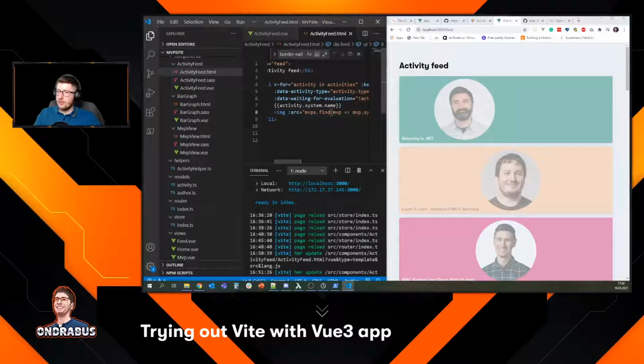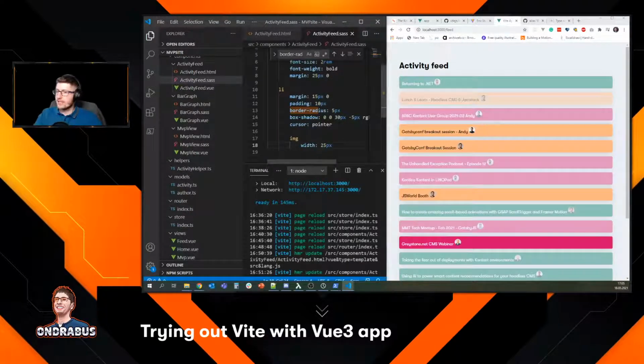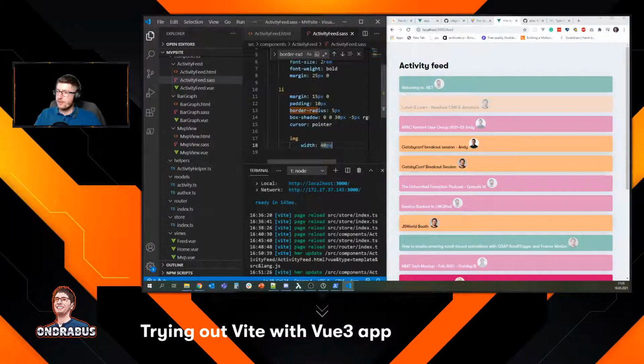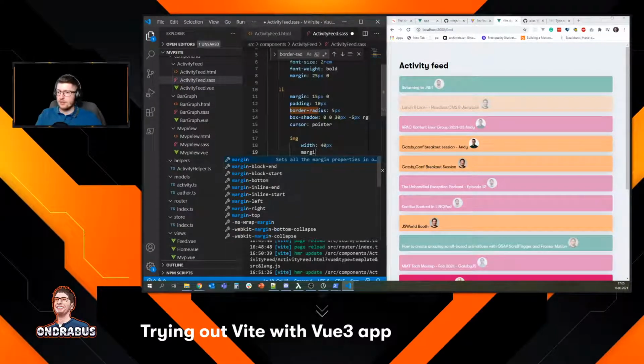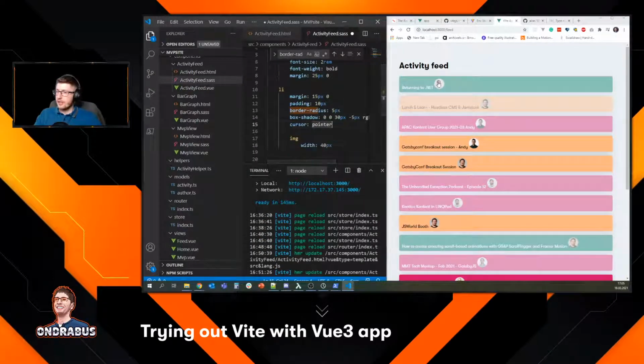So what we want to do now is change the styles a bit so it looks nicer. So we're looking at LE image. And we obviously want the width and height to be somewhat corresponding to the lines. So let's say 25 pixels. That's a bit too small. Maybe 40. And we're probably gonna... I want to have it here.